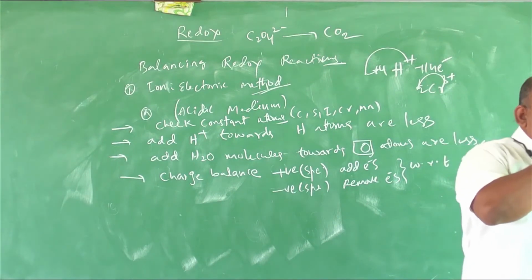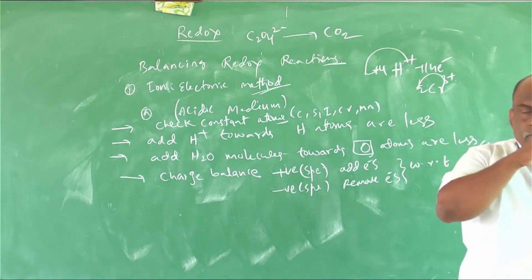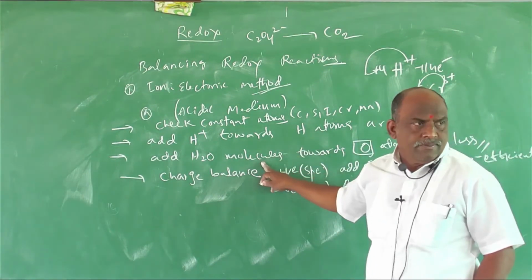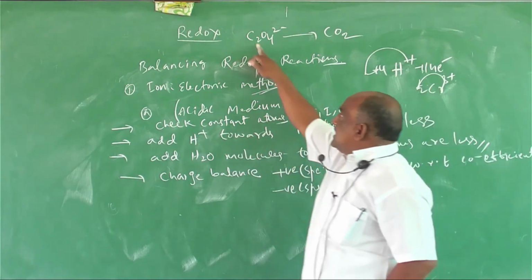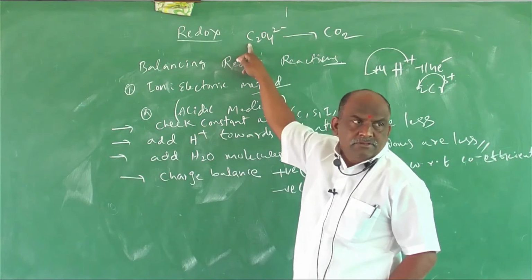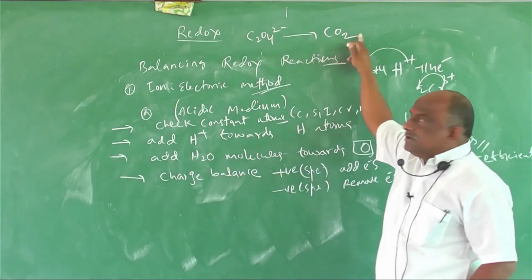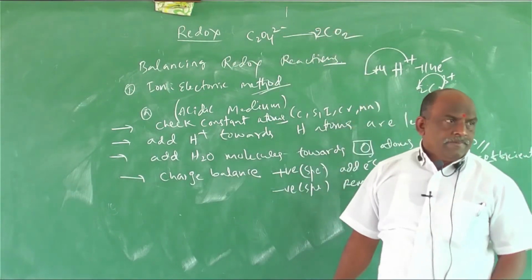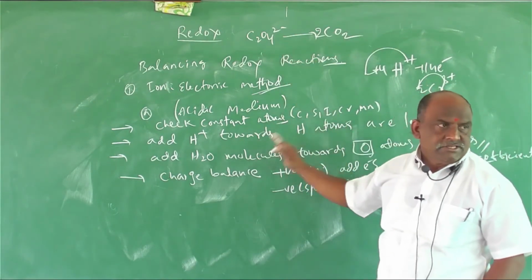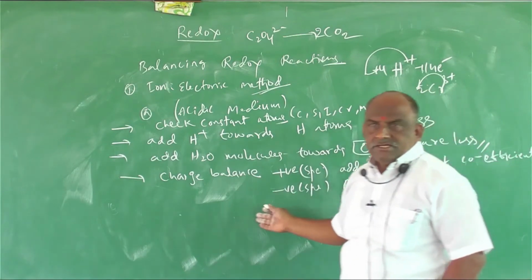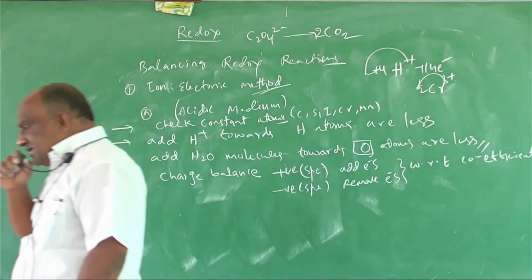On the left side 4 oxygens are there, on the right side 2 oxygens. Don't go directly to this step. First check the constant atom. What is the constant atom here? Carbon. How many carbons? So first you multiply with 2. The next steps are oxygens cross check, hydrogens cross check and charges cross check. Clear?